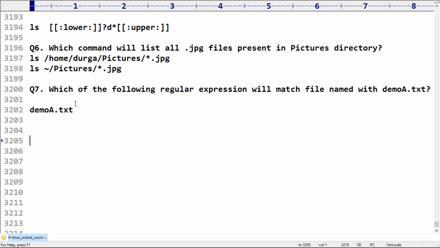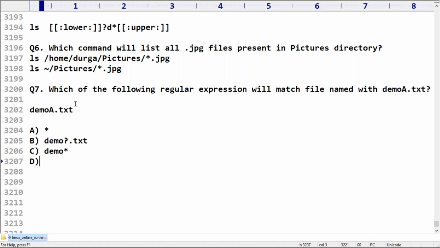Now my regular expressions are: the first option A is a star. Second option B is demo question mark dot txt. The third option, demo star.